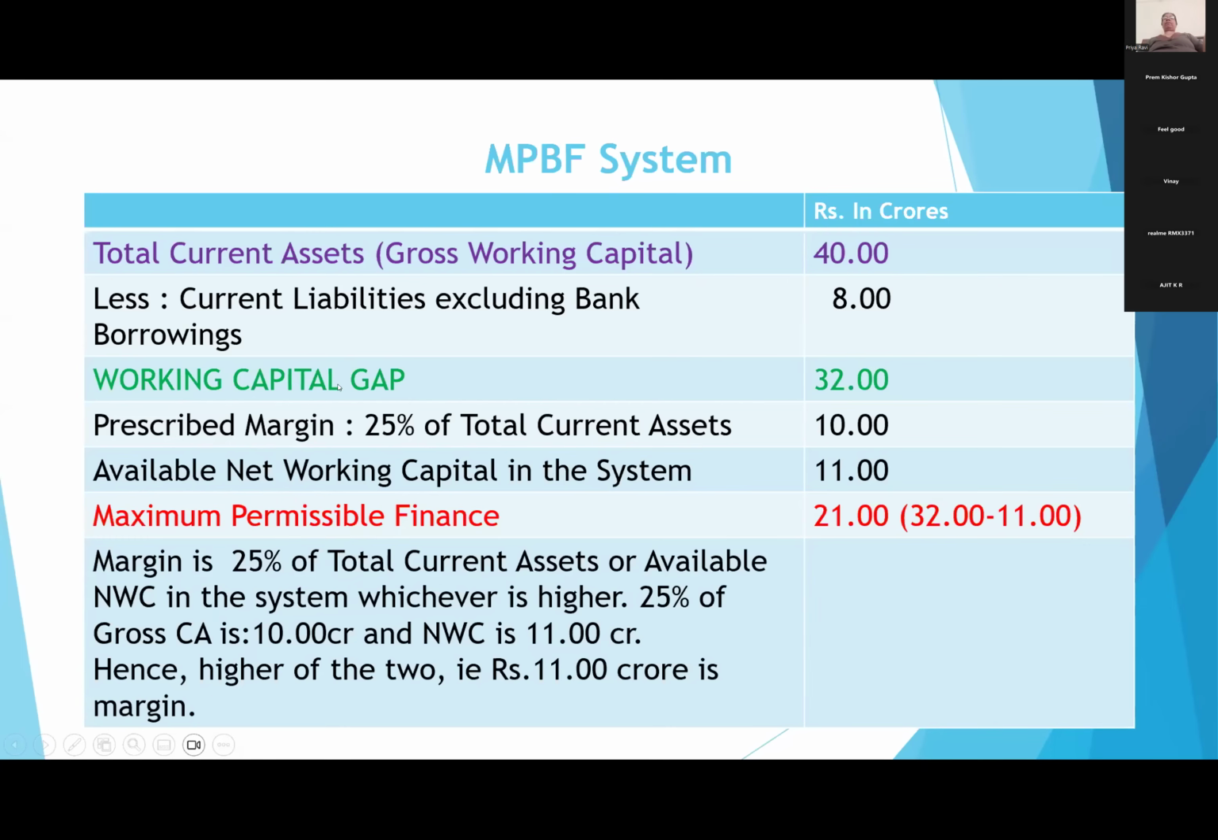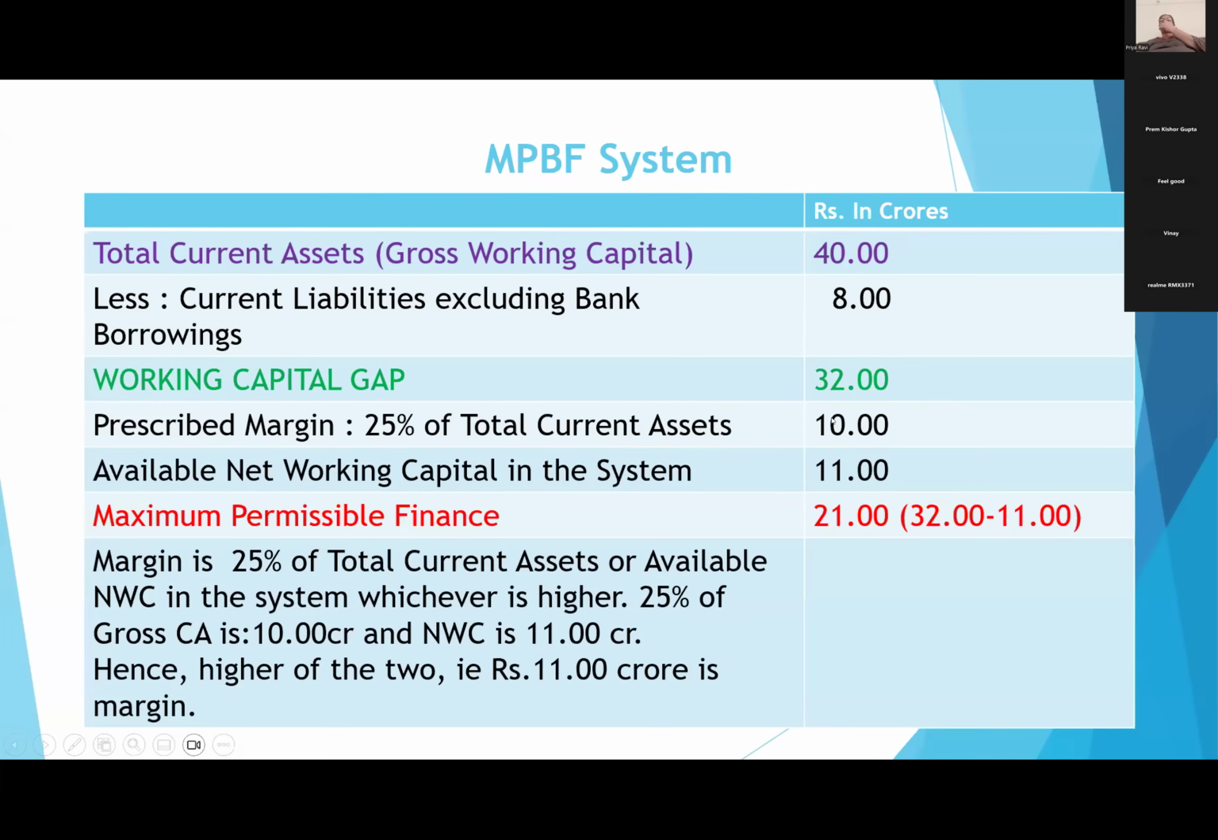In the exam, they ask like this only: what is working capital gap? That is also another question. Working capital gap means total current assets less current liabilities excluding bank borrowings. That means the party needs this much total gross working capital. Out of that, 8 crores is financed by others, other than banks. So his working capital gap is 32 crores. Out of this, what is the margin? 25% of current assets, this is the second method. 25% of current assets is 10 crores. So this is the margin.